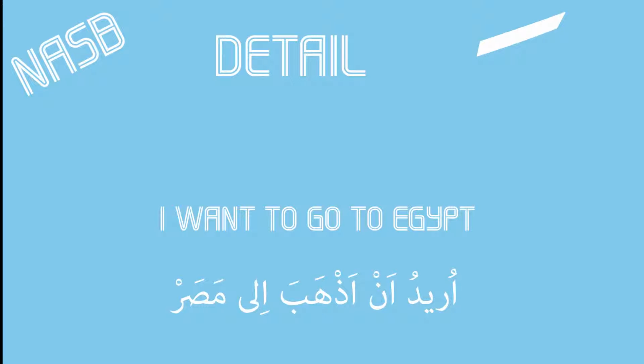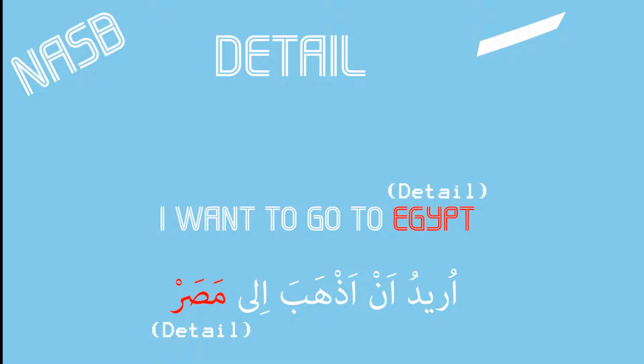It will have a fatha above it. So in the sentence, أريد أن أذهب إلى مصر, or I want to go to Masr, Egypt, Masr is the detail, or nasab. In this sentence, it functions as a noun.